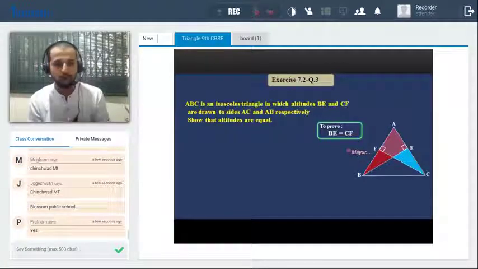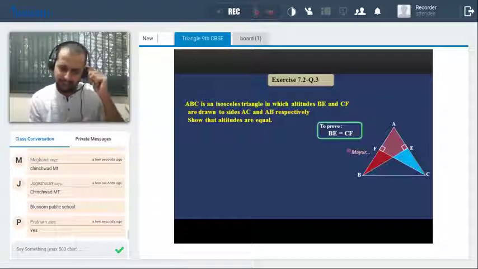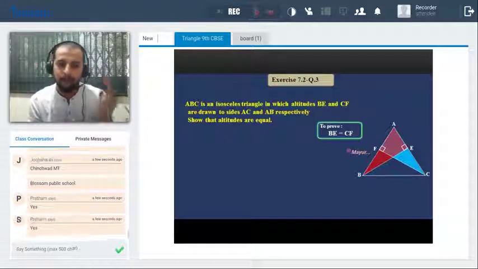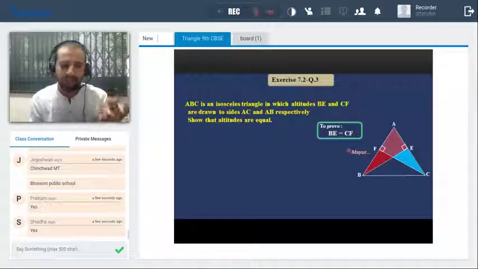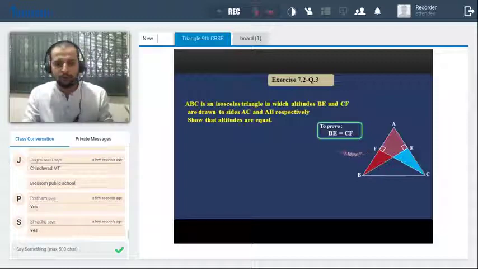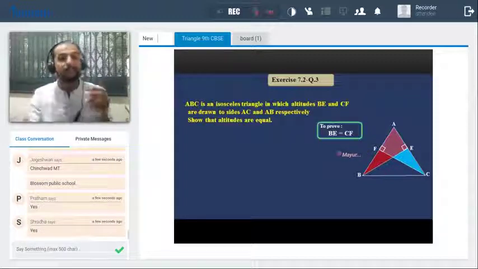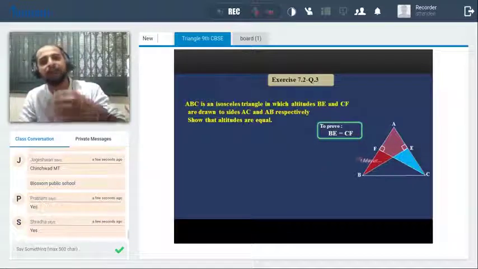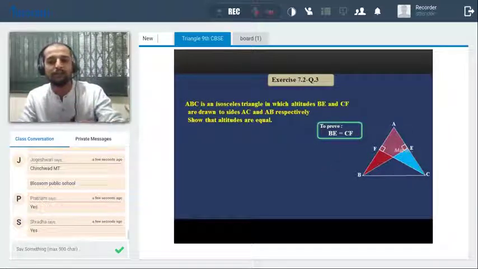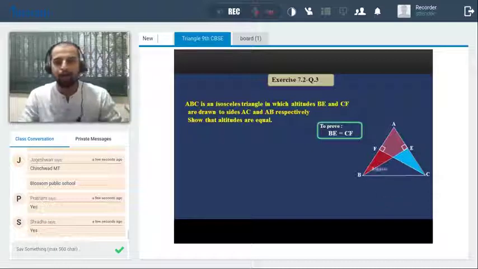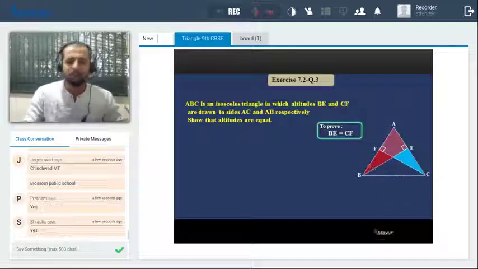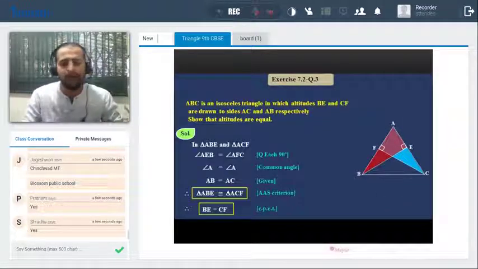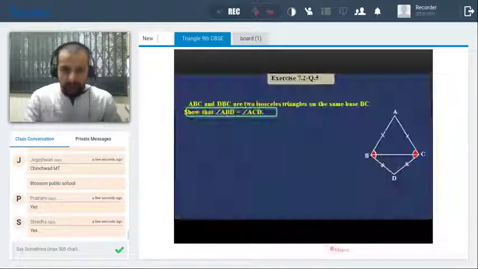So again, we have to prove the two sides congruent. So what is the basic step that comes to your mind? If two sides are equal, then what is the basic step? Yes, definitely we have to prove that the two triangles are congruent. Right. So basically, which two triangles, they are already highlighted. Now these two triangles we have to prove congruent, and I don't feel this is the hard thing. So it's very simple. So we can say these two triangles are congruent by AAS criteria. Okay. So we'll move further.